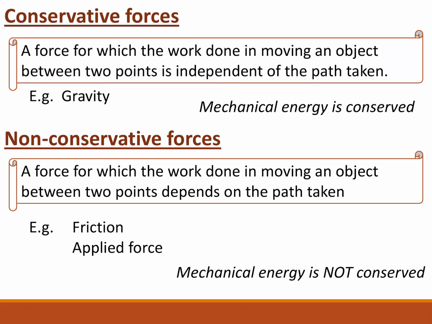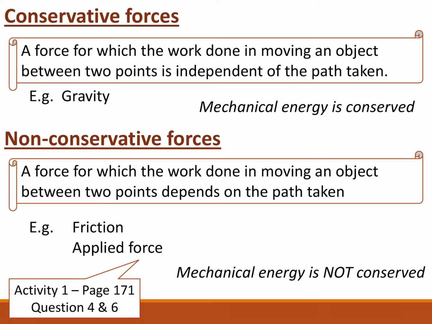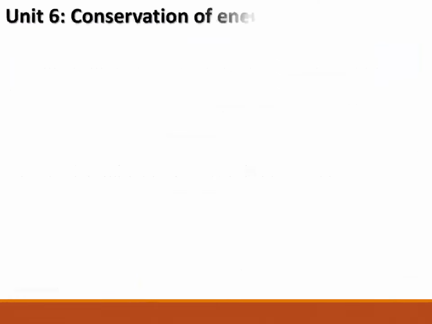So what's important is that a non-conservative force means that mechanical energy is not conserved. Generally, it means that we will lose kinetic energy to the surroundings, and that kinetic energy will become heat, sound, maybe even light. Okay, but mainly heat because we're looking at friction. Good idea. Please do activity 1 on page 171. The memo is on Teams.